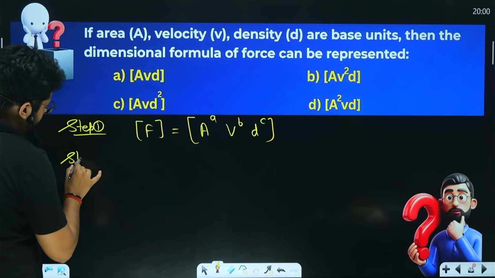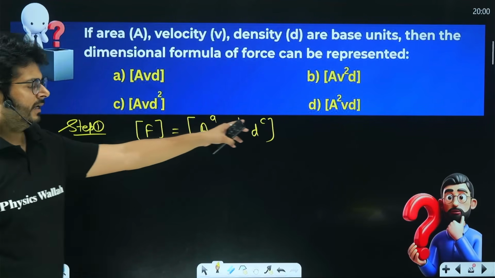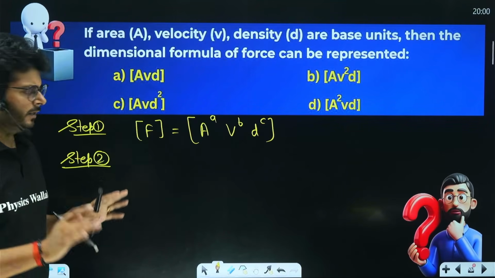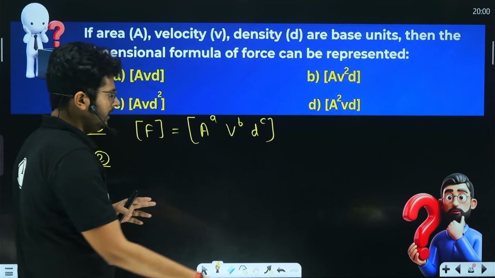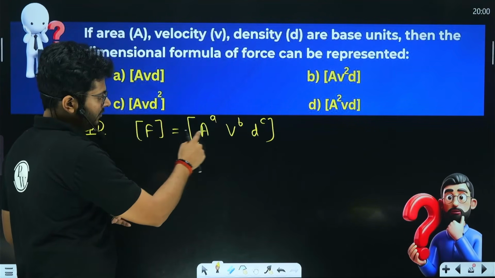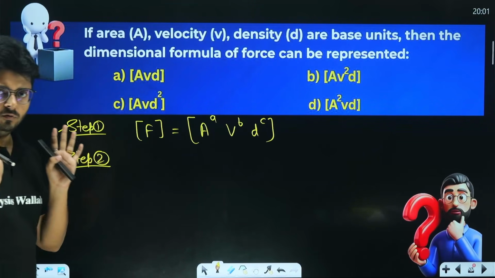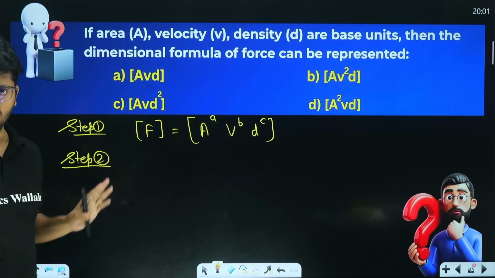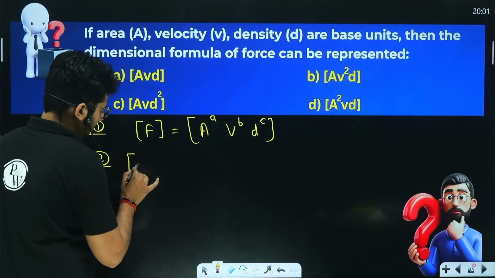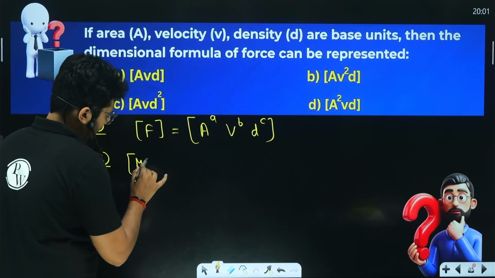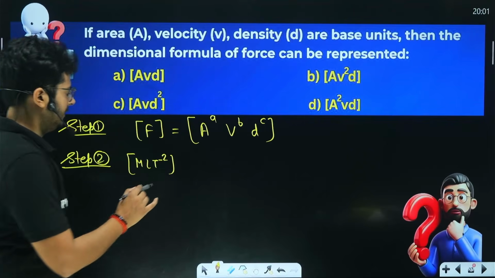In step 2, you have to solve it out and get the value of ABC, right? So just solve it out and somehow get the value of ABC. Once you have the value of ABC, put it back here. So you have the dimensional formula of force, right, in terms of area, velocity and density. So we have to find the values of ABC now, right? Now, you know that by default, the dimensional formula for force is MLT minus 2. Mass into acceleration, so it is MLT minus 2, right?